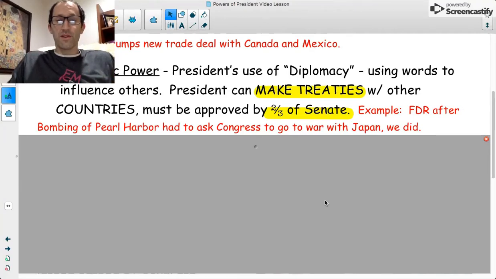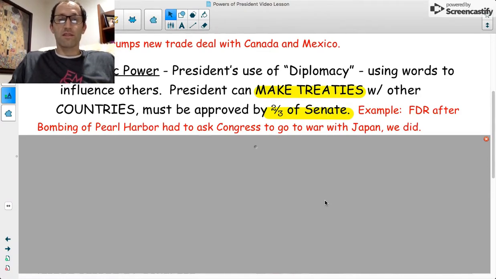As you probably noted, I ran out of time and I had to put this in part 2 of the video. So I started there with diplomatic powers. The president can make treaties with other countries, but the Senate must approve it with a 2/3 majority. I have an example shown here of another thing that the president can do.